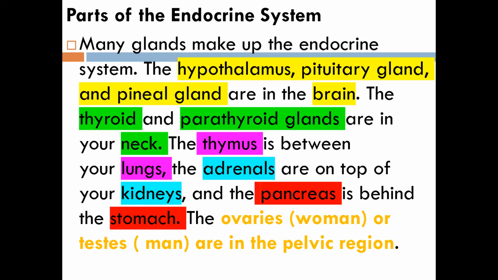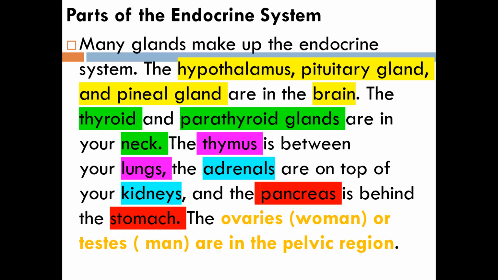Many glands make up the endocrine system, but today I will be teaching you the most important glands, because instead of studying so many things you will get puzzled and confused. So just study the important ones, which will be helpful for your daily life and for your understanding.